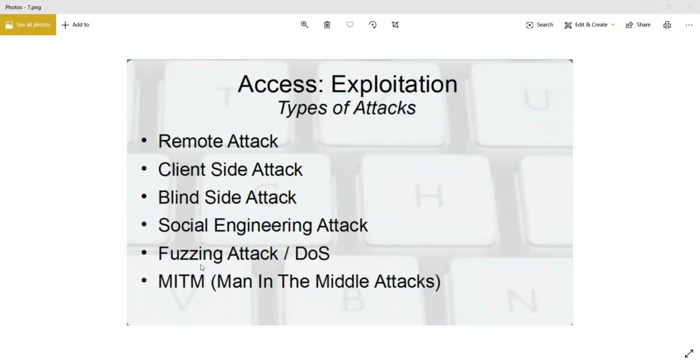So with a denial of service, you are trying to bring down a website or a server or other service, to make it crash. Now, this kind of attack is not necessarily going to help you in accessing the system or gaining any kind of advantage over the system.